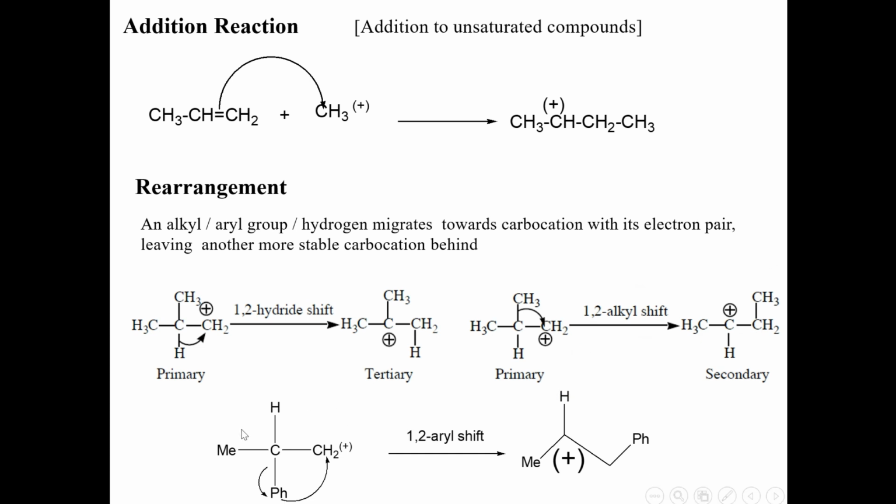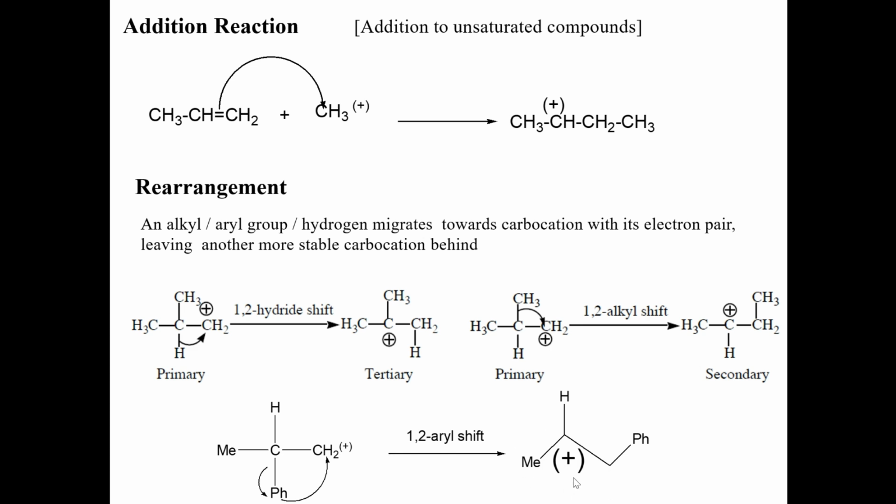Instead of alkyl or hydride, if there is an aryl group, then an aryl shift can occur. The phenyl group along with its electron pair moves towards the electron deficient carbon to give rise to a new carbocation, a secondary carbocation. Hence, it gains comparably more stability.